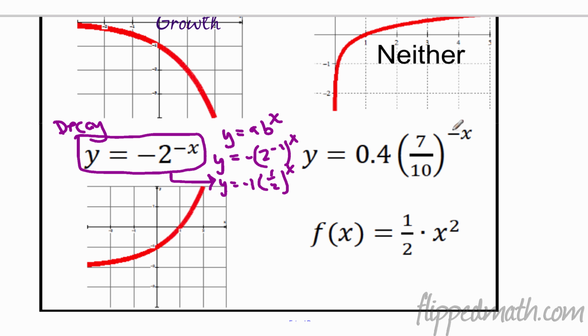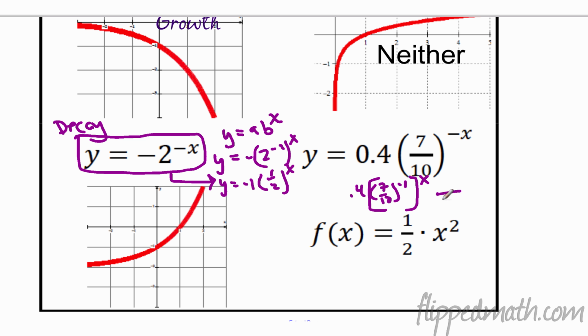Let's try this one. Well, remember that negative right there? We're going to play the same game. So this is going to be 0.4 times 7/10 to the negative 1, and we can raise that whole thing to the x power. And then we're in the form ab to the x. But having a negative 1 exponent on a fraction, that puts the 7 in the bottom and the 10 in the top. Remember our rules there? There'd be 7 to the negative 1, 10 to the negative 1, but then they switch.